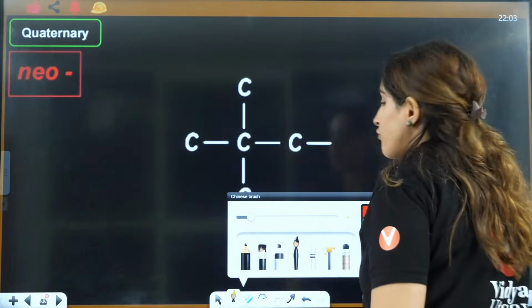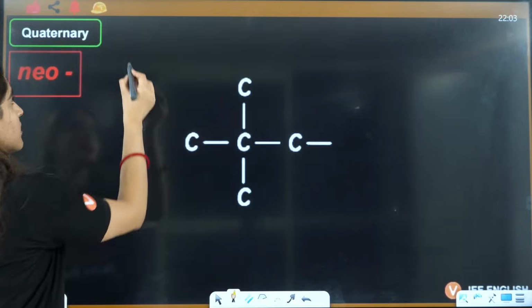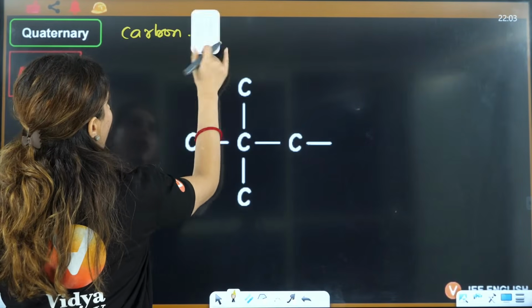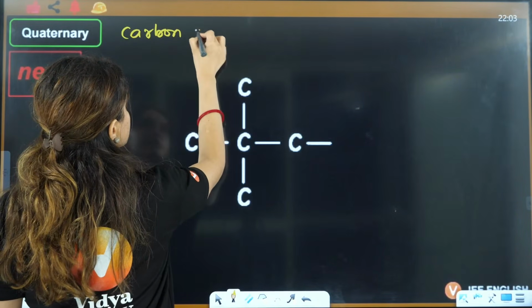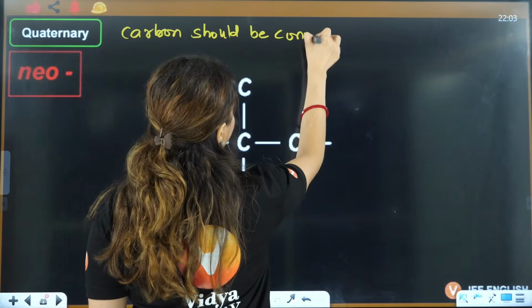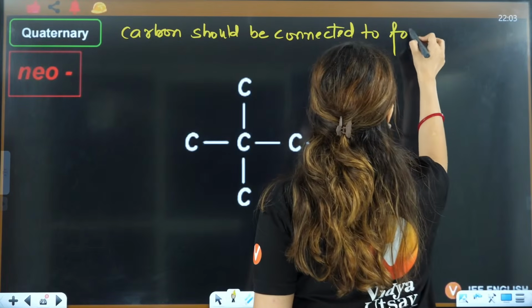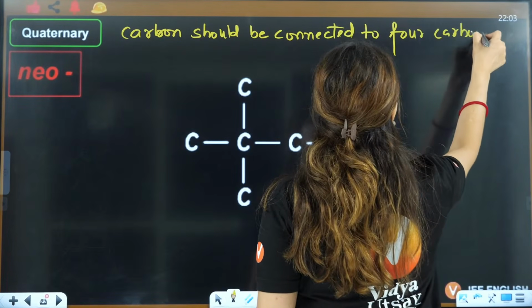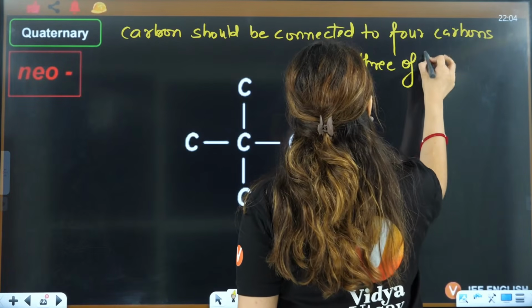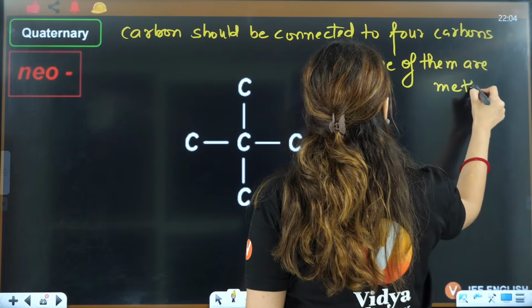The definition of neo is different from tert. The definition is: the carbon should be connected to 4 carbons, and 3 of them are methyl.